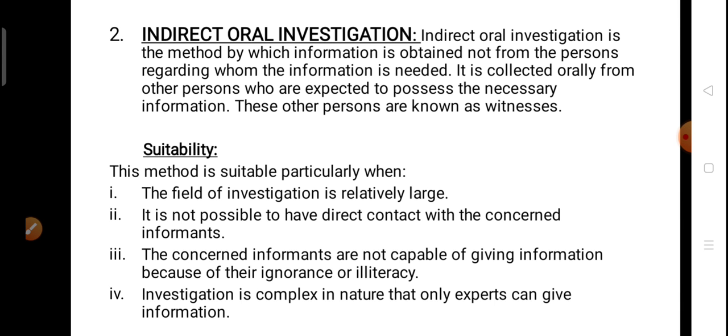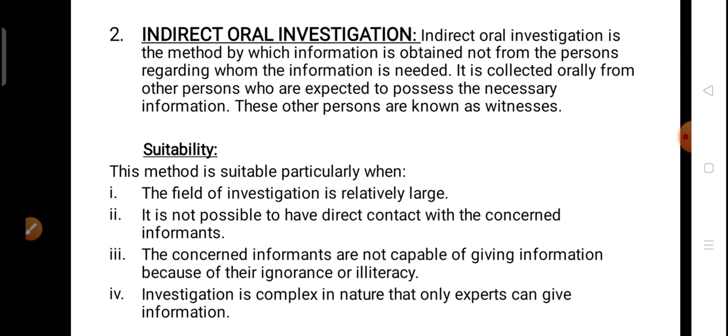So the person who provides the information about some other person, like if I am asking my friend about any of his friends, my friend will be the witness who is providing me information about his friend about whom I am asking, and the person about whom I am asking will be the concerned informant.